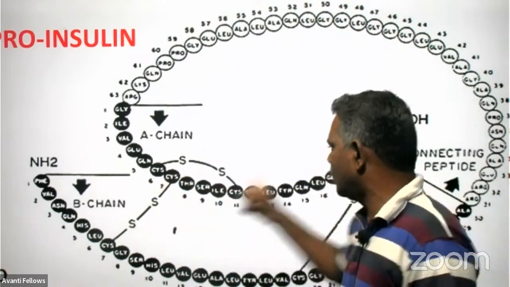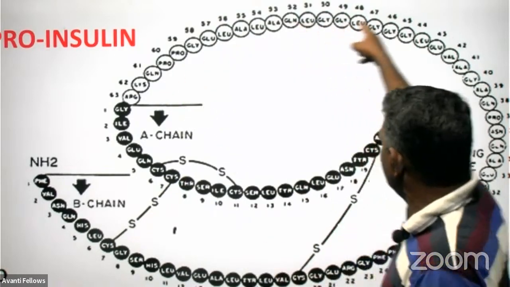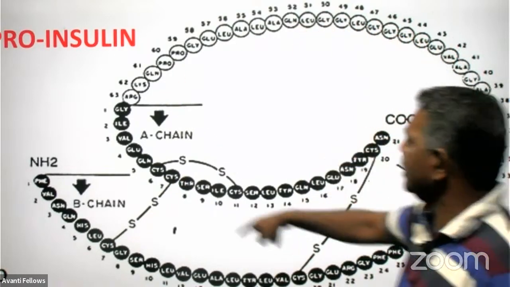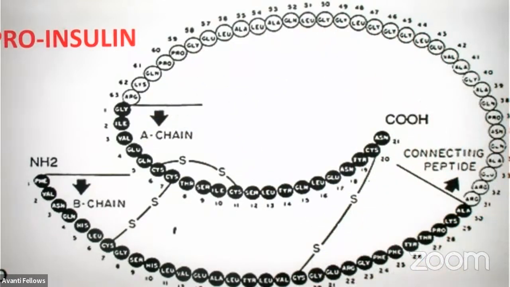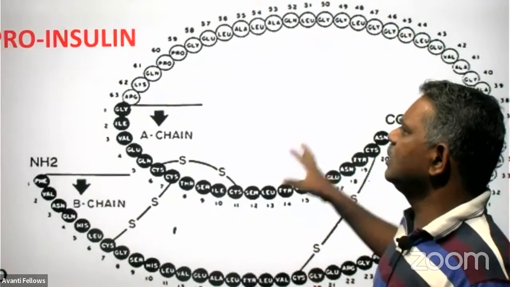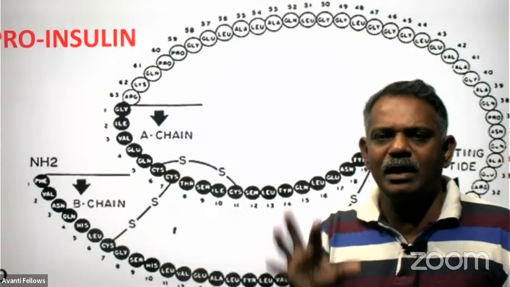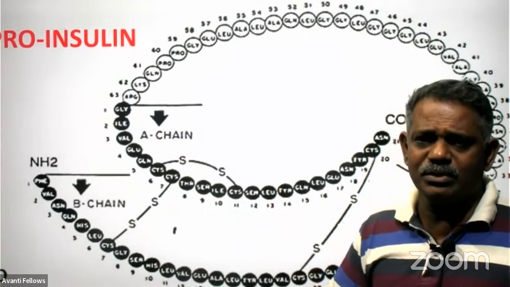The two disulfide bonds are there to connect. Other than that, there is a polypeptide chain which connects the end of the A chain here with the end of the B chain here. And it is non-functional, but we produce the insulin in the form of proinsulin only in our pancreas. And it is only for storage purposes.